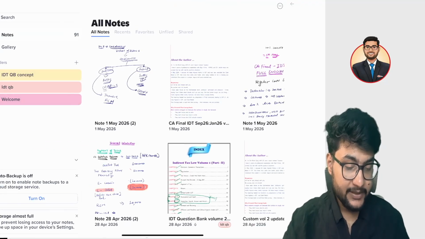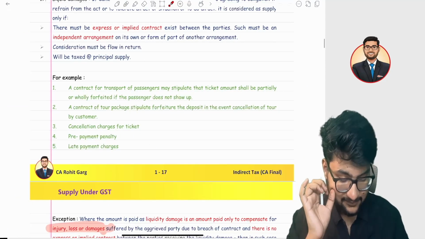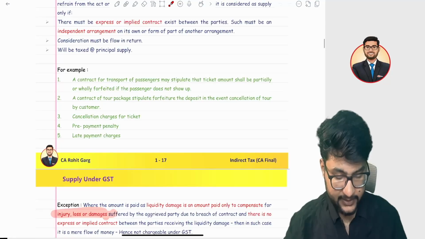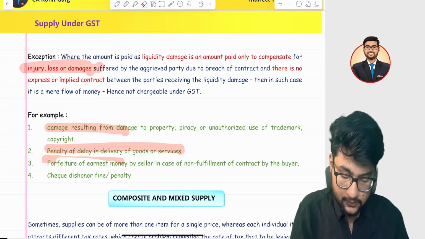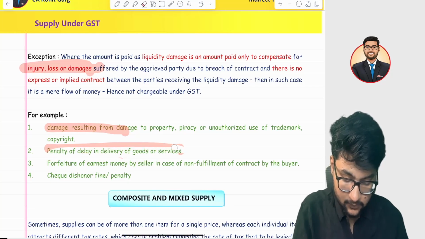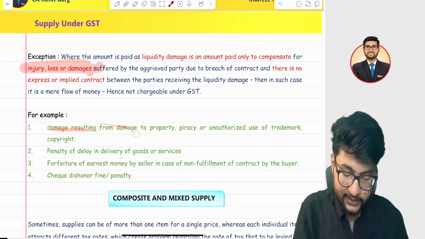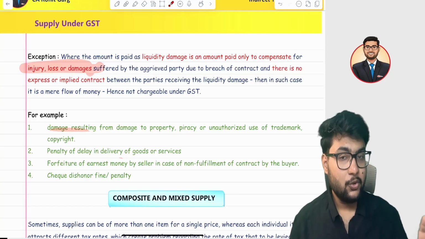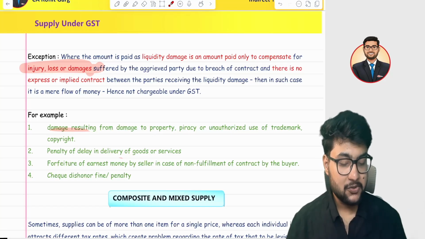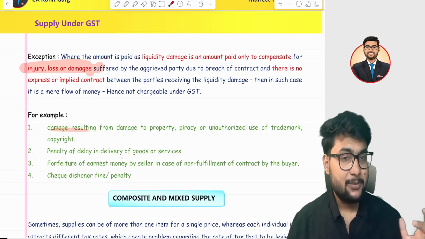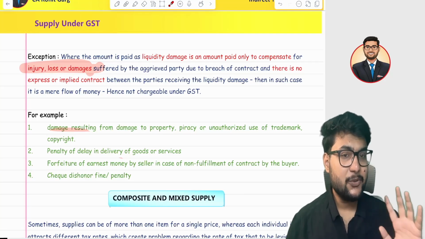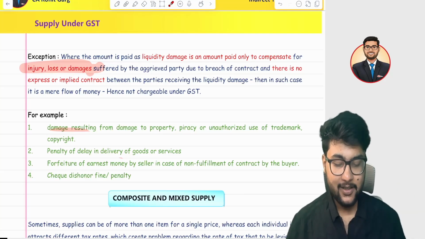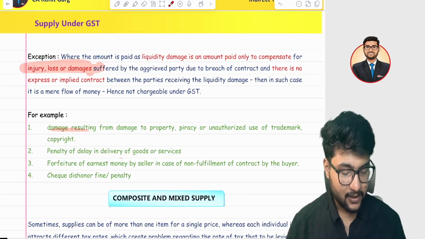Some other examples of liquidated damages are, first, cheque dishonour. Any bank does not want your cheque to be dishonoured, and in case there is a dishonour, it will be reputational damage to the bank as well. In that case, if the bank is charges any penalty, then it is liquidated damages and no GST will be applied on that.